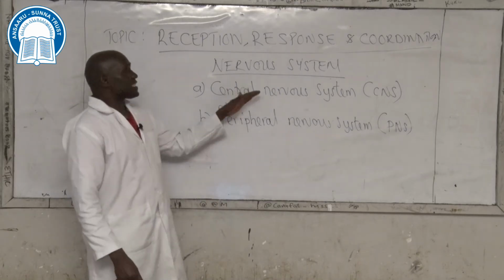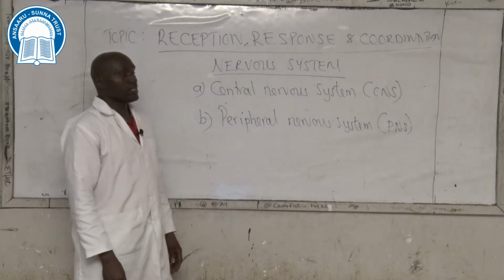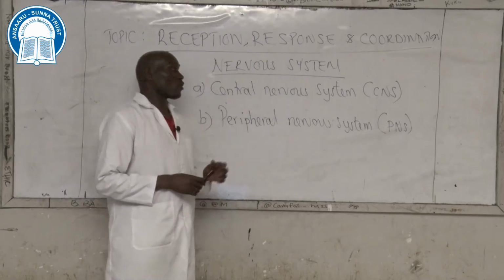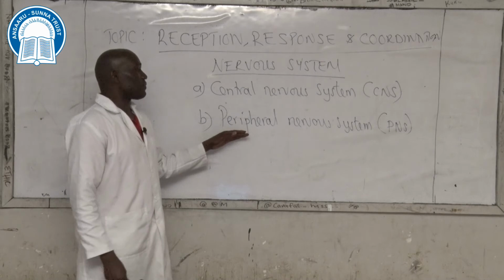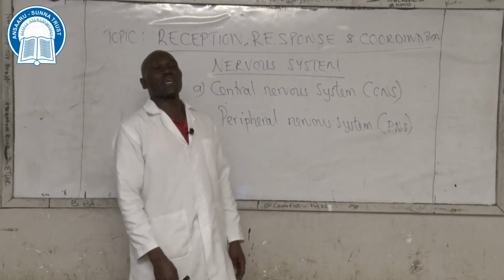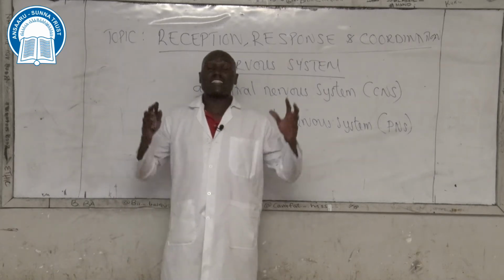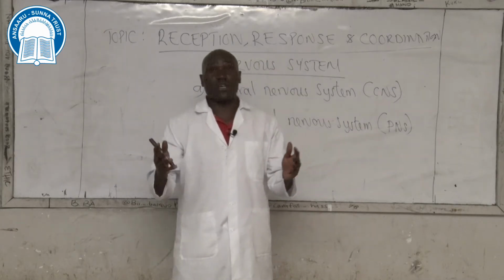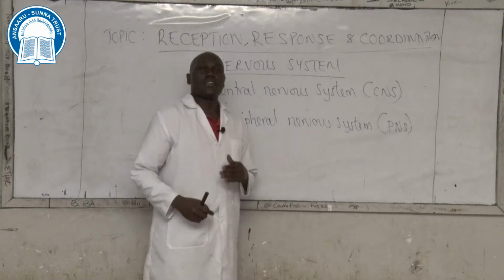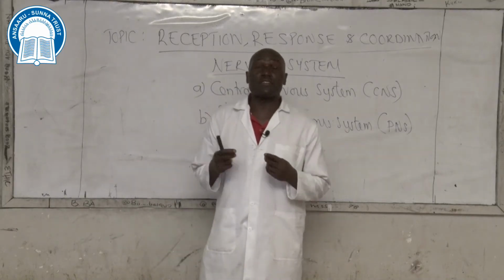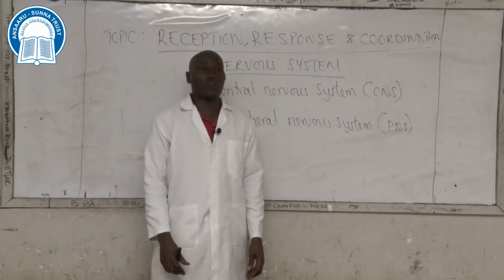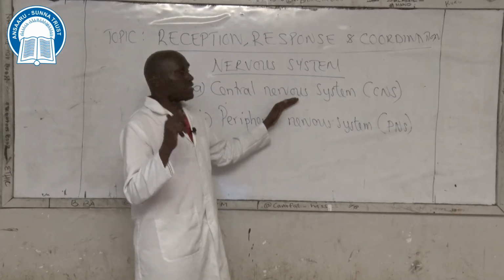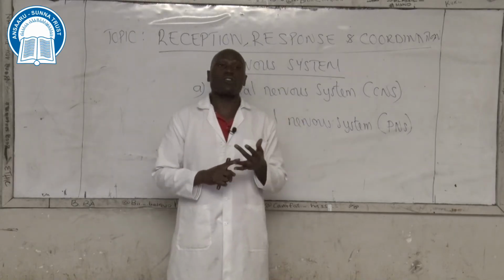So, the central nervous system or CNS is made up of the brain and spinal cord, while the peripheral nervous system is made up of cranial nerves, that is the nerves that emerge from the brain and are spread to other parts of the body organs. And then you have spinal nerves, nerves that emerge from the spinal cord. So, the central nervous system is made up of two main parts, the brain and spinal cord.